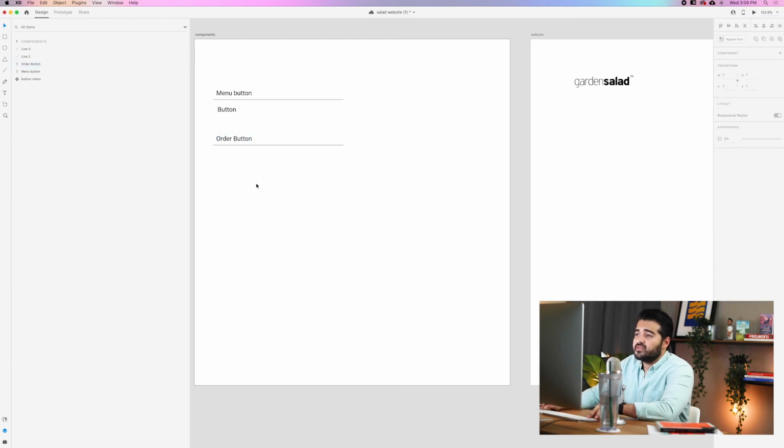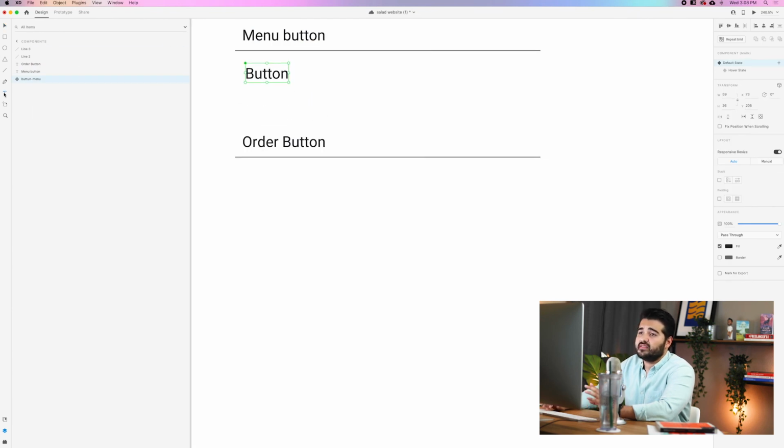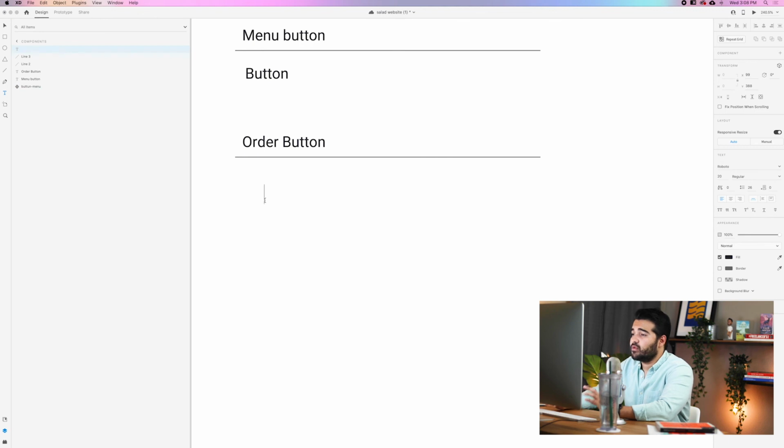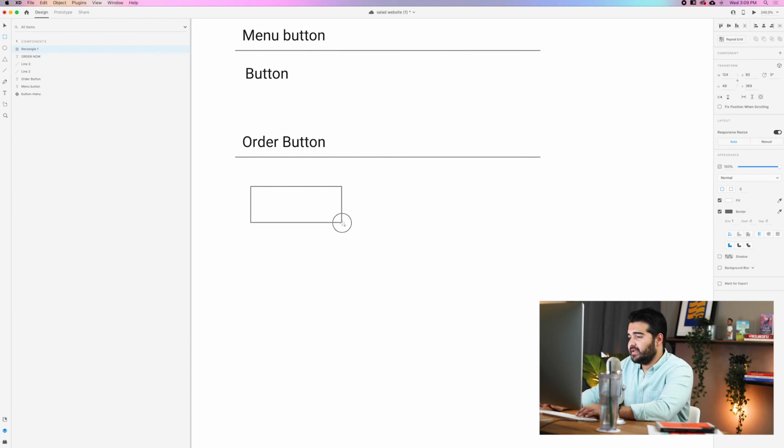So now with the order button, it's gonna be completely different. We're gonna see that the text in this one is a different size. So we're gonna go with the text, and we're gonna create in Roboto in the size of 16. Right? We're gonna type order now. Okay, and we're gonna work it in bold. I like to do it in a bold typography, and we're gonna add a square behind it.